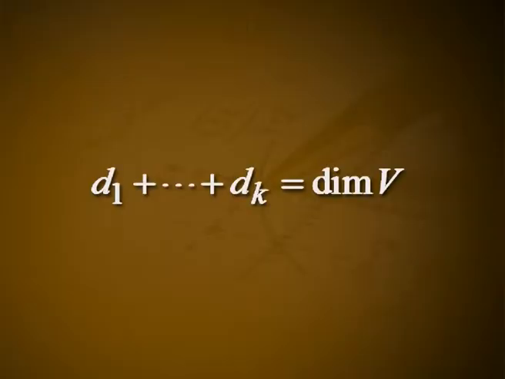Then the sum of the d_i's is the degree of the characteristic polynomial, and that degree is dimension V. Hence, d_1 plus etc. plus d_k equal to dimension V. Hence, 2 implies 3 is proved.